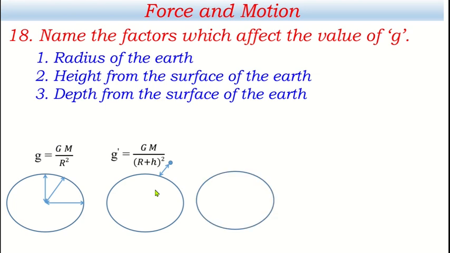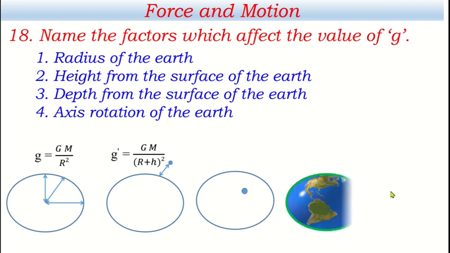Now the third factor, depth from the surface of the earth. If this is earth and a body is at this place, then acceleration due to gravity will be small g. But when it is taken inside the earth like this, then acceleration due to gravity will be less than that at the surface of the earth. So as we go to depth, the acceleration due to gravity decreases. Now next, axis of rotation of the earth. Earth is rotating like this, and because of its rotation, acceleration due to gravity reduces. Its value will be less than the real value of acceleration.